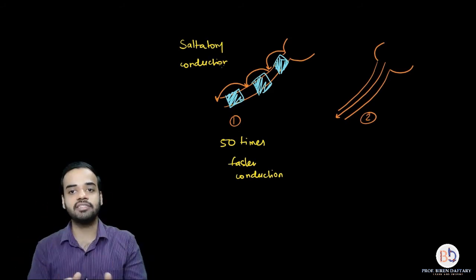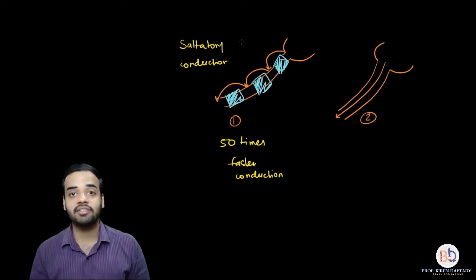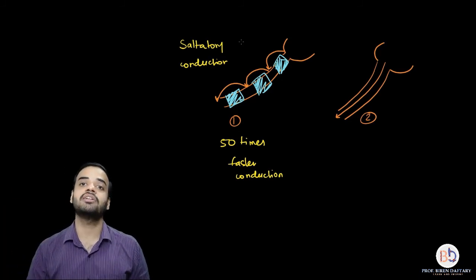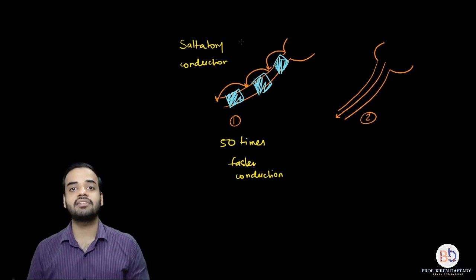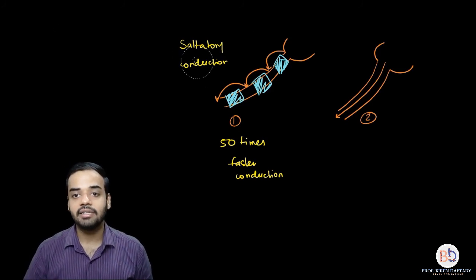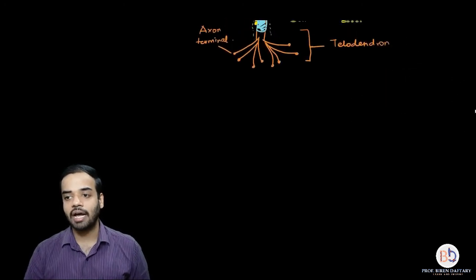So in the first diagram over here, I have shown a myelinated neuron; conduction is much faster. Second diagram, non-myelinated neuron; conduction is slower. Conduction in a myelinated neuron is saltatory conduction. I hope this part is clear. Is this clear? So now we have completed the structure. Now there is one more thing which I wanted to add over here.